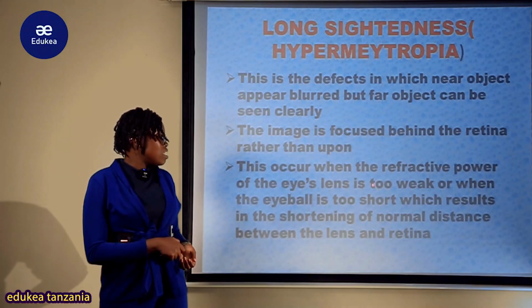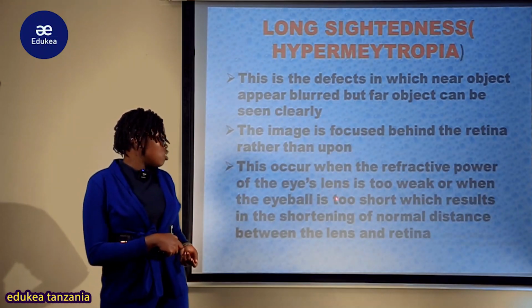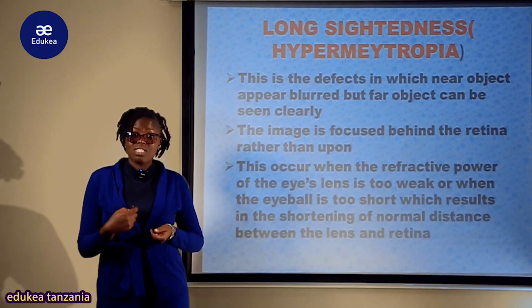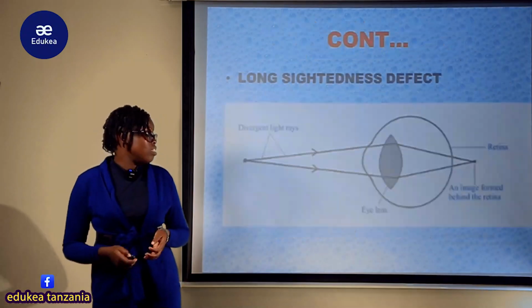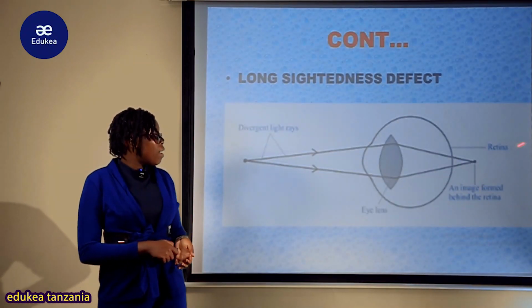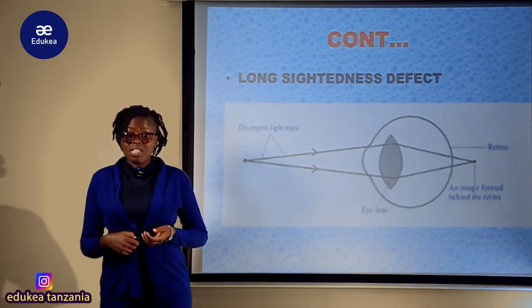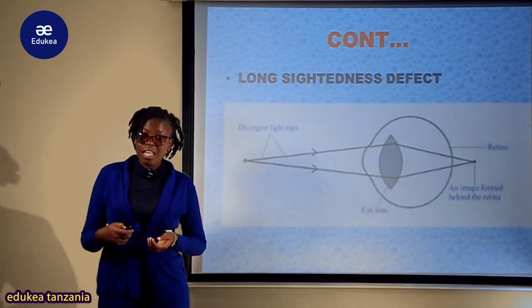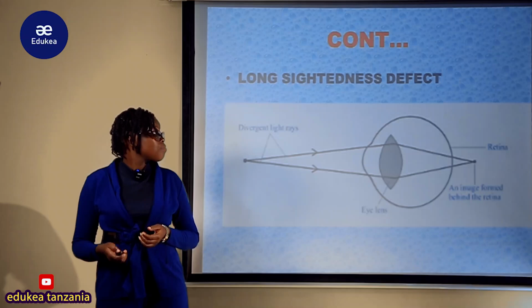So when the eye lens power ni too weak or when the eyeball is too short, which results in the shortening of normal distance between the lens pamoja na retina. Kwa distance kati ya retina pamoja na lens inakuwa ni ndogo. Kwa hivyo image ina be formed behind the retina. Example ndio kama hapa, retina hii hapa image ina be formed behind the retina. This means that due to the short distance of the eyeball au katika low refractive power of the lens.